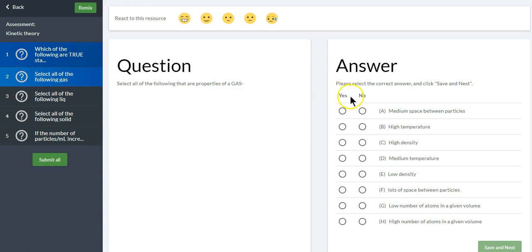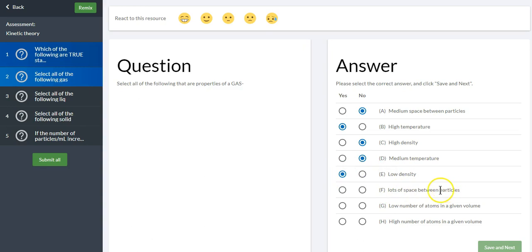So anytime it says medium, that would be a property of a liquid. So let's go ahead and say no on those. All right, high temperature, that is correct. Gases of the 3 states are the highest temperature. Density is like how many particles there are in a given unit of volume. And a gas, as we know, we can travel through a gas, or a balloon, if it hits us, it doesn't really hurt. So it has a low density. So we would put no. And then here's the low density, so we put yes.